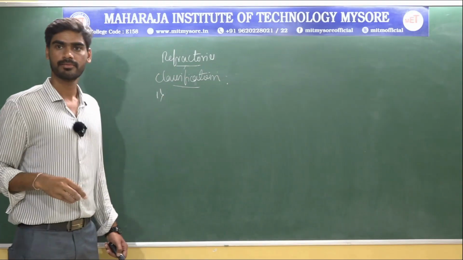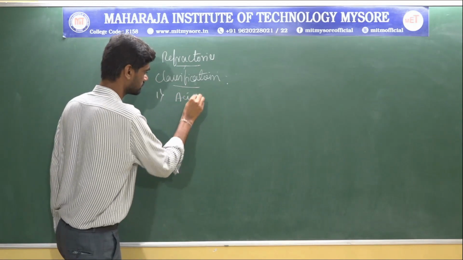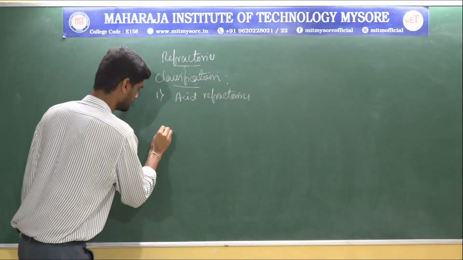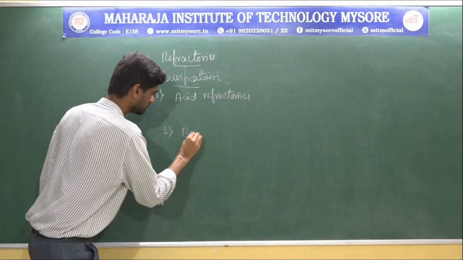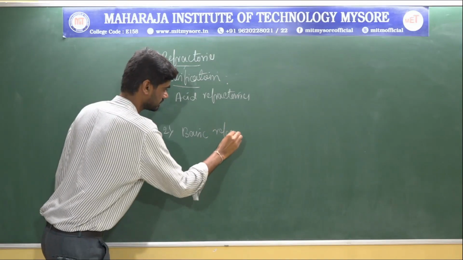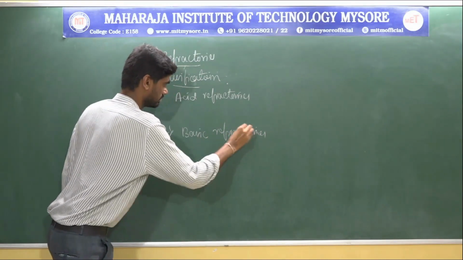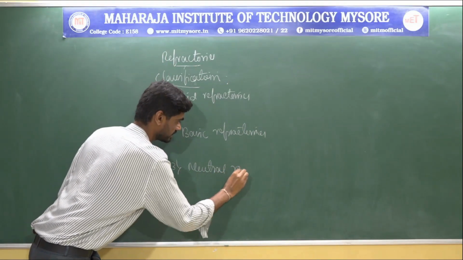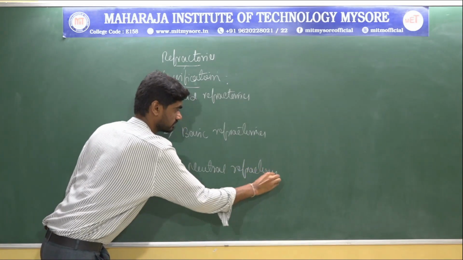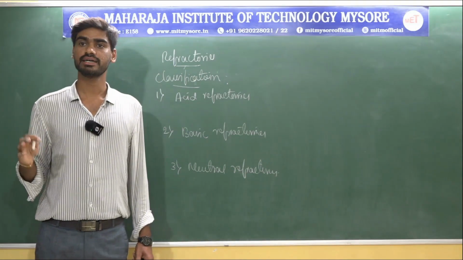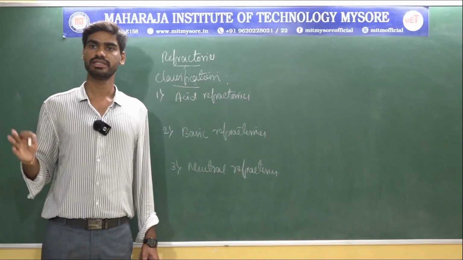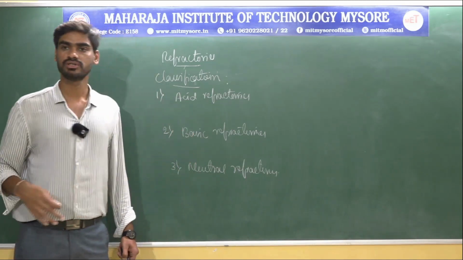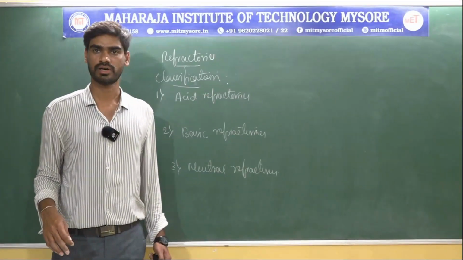First one is acid refractories, second one is basic refractories, third one is neutral refractories. Let us discuss one by one.